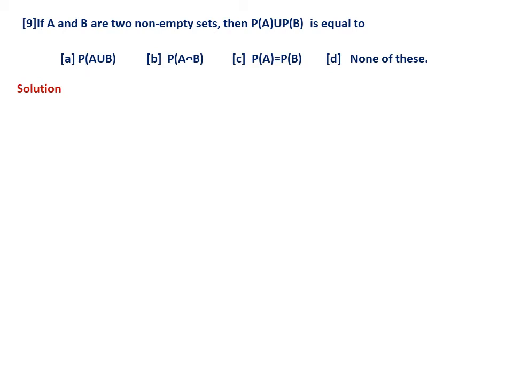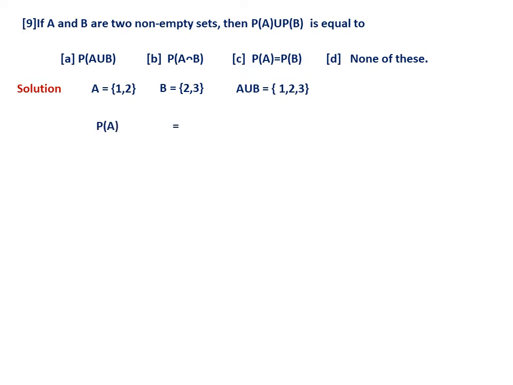How to do this type of question? See here, it should be true for any two sets A and B. So let us take, for example, A equal to {1, 2}, B equal to {2, 3}. A simple case. I am not taking them disjoint; I am taking one element common. Now what we shall do is, A union B we will find, of course {1, 2, 3}. A intersection B is also required, but it is very simple because it is the singleton set {2} only. Therefore I have not written it.